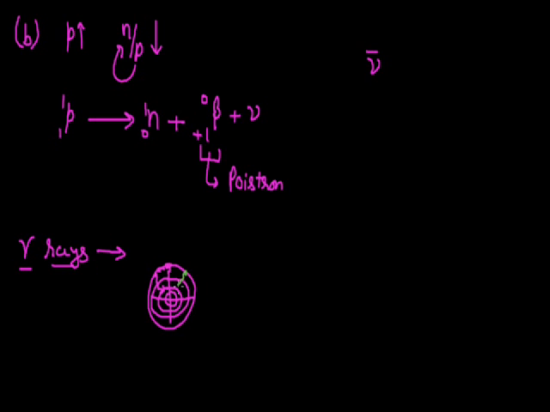Due to the movement of nucleons like this, the emission of some energy occurs, and this energy emission occurs in the form of radiation. This radiation is termed as gamma rays. So that is about the emission of gamma rays, and by this we can explain the emission of these radioactive radiations. Now we will be dealing with the properties of these rays, but that we will be discussing in the next lecture.